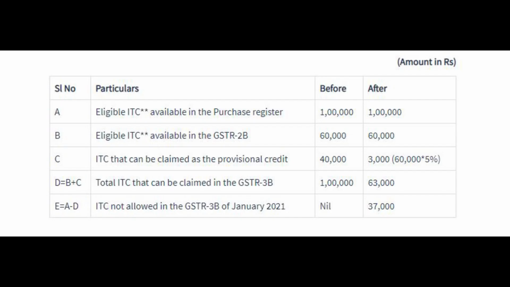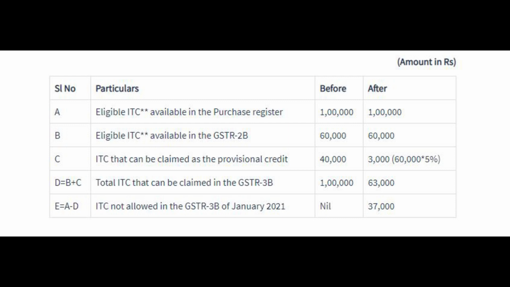Suppose you have a total ITC of rupees 1 lakh in your books of account for the month of January, but in GSTR 2A and GSTR 2B only rupees 60,000 is shown on the GST portal, meaning some of your vendors did not file the GST return on time, or they will file afterwards. So first of all, please note down the amount which is available in GSTR 2A or GSTR 2B. It's rupees 60,000, so you can claim it fully in the same month.